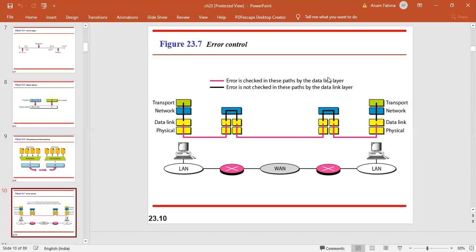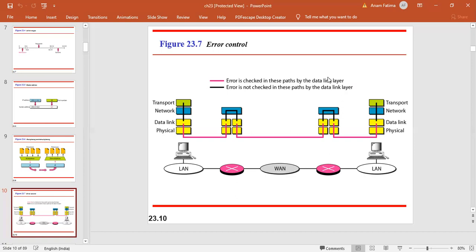Then there's this concept of reliability and unreliability. Now you know that your network layer is just responsible for best-effort delivery, right? It is not looking for any lost packets or frames or anything of that sort. And if you need reliability, in the sense that you need to see that your packet has arrived at your receiver in proper way or not.